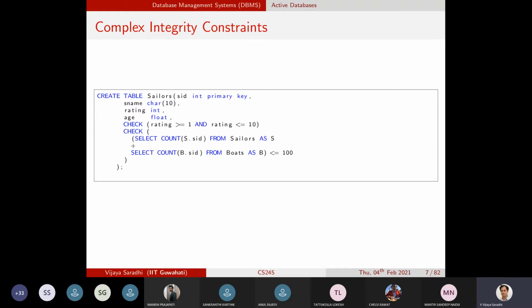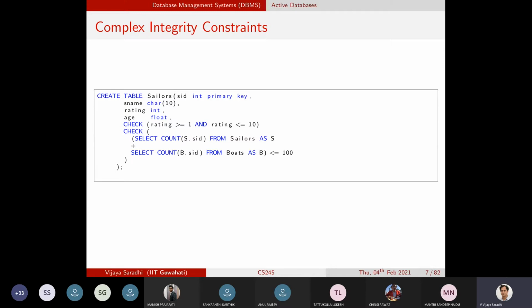I wanted to place a constraint on the Sailors relation such that the number of sailors and the number of boats should not be more than or equal to 100.